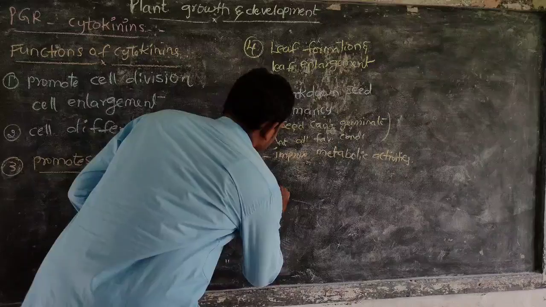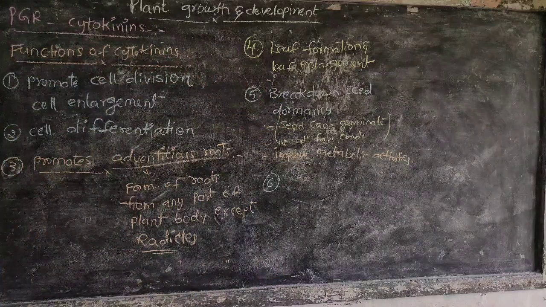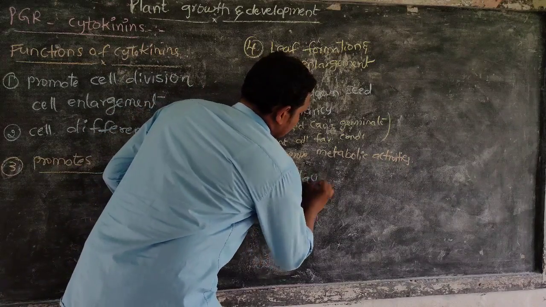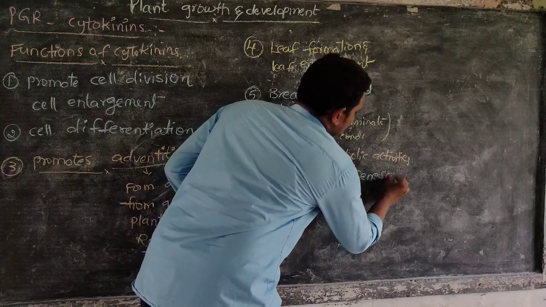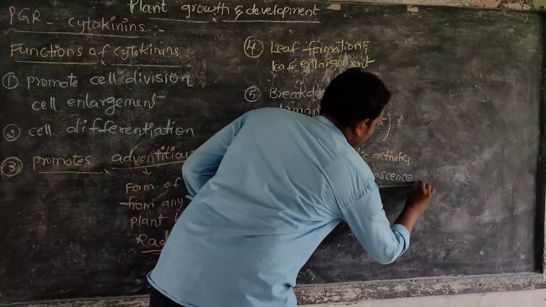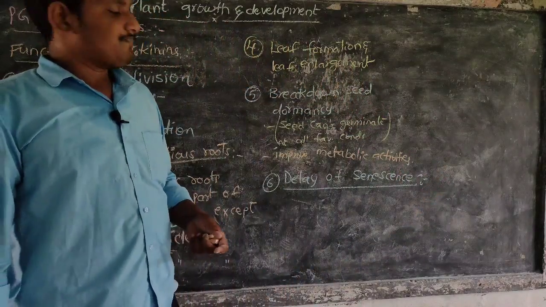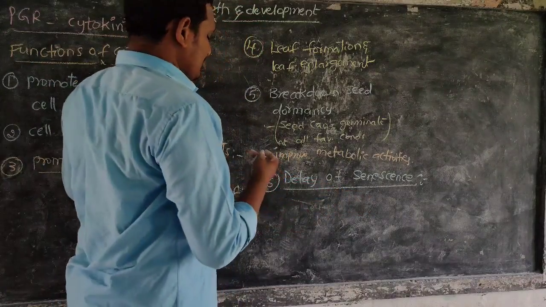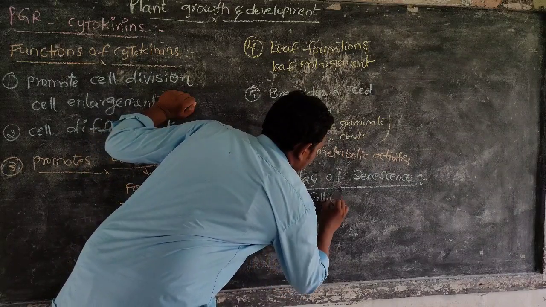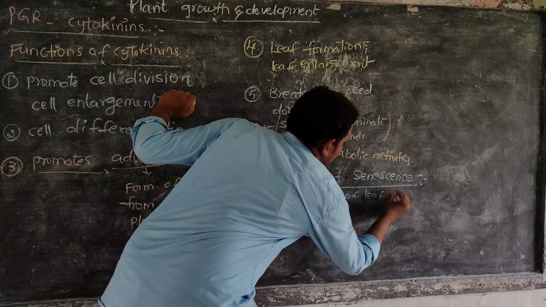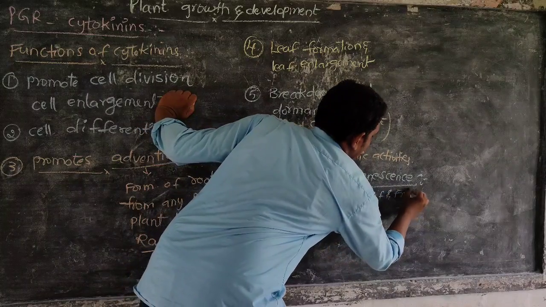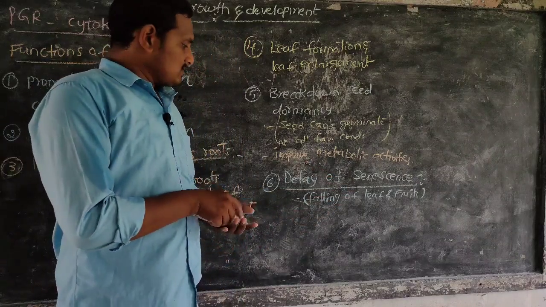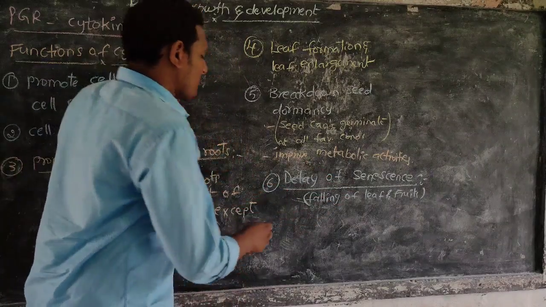Next, delay of senescence. Senescence is nothing but falling of leaves, and of fruits also. Falling of leaves and fruits is called senescence. So scientists performed an activity.